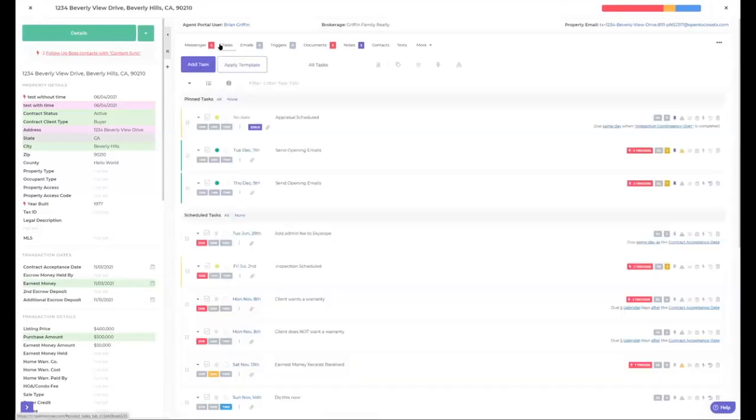Now you can preset which one this opens up to. So if I went in my global settings, I can preset this to always open up tasks, so I don't have to switch off the messenger every time I get in here. Or if I wanted to open up my documents, I can preset it to come to my documents automatically. Okay, so let's take a look at these.